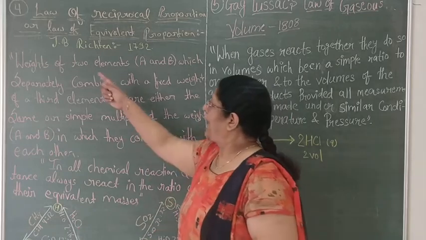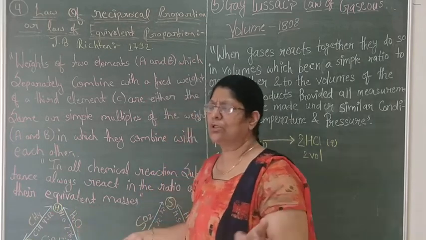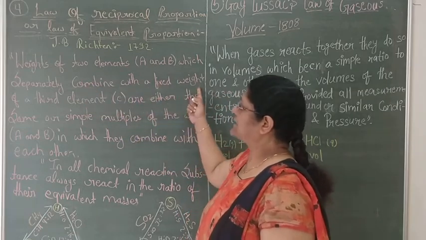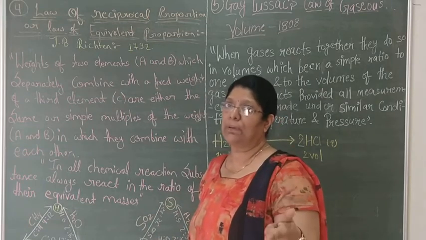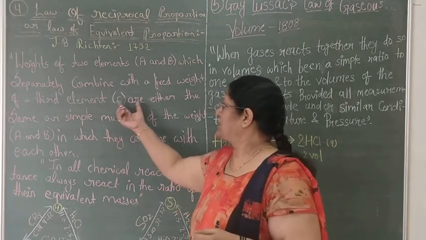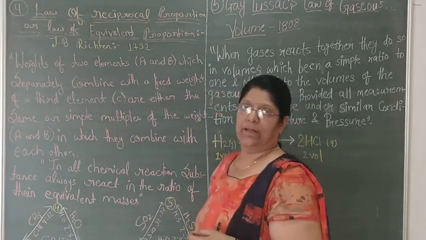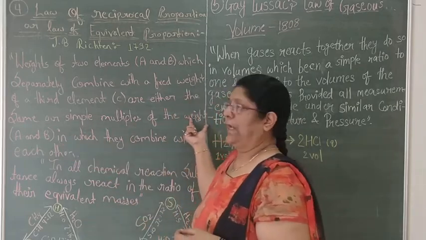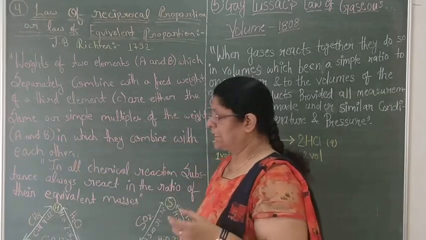So what is that? Weight of two elements A and B. You are considering A and B or methane and CO2, it is your choice. The weights of two elements A and B which separately combine with a fixed weight of a third element, that is C, are either the same or a simple multiple of the weights of A and B in which they combine with each other.